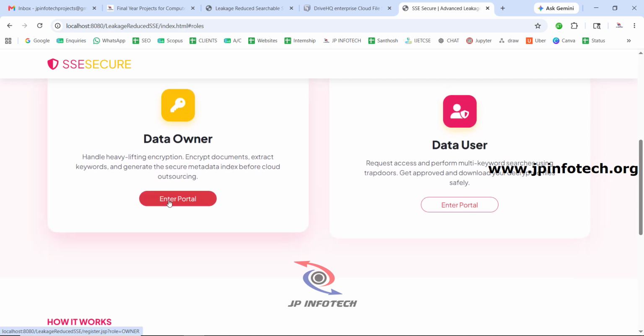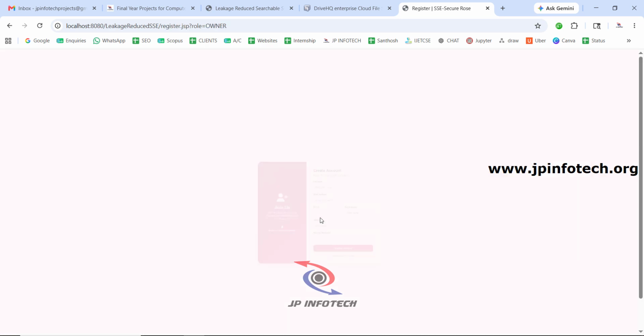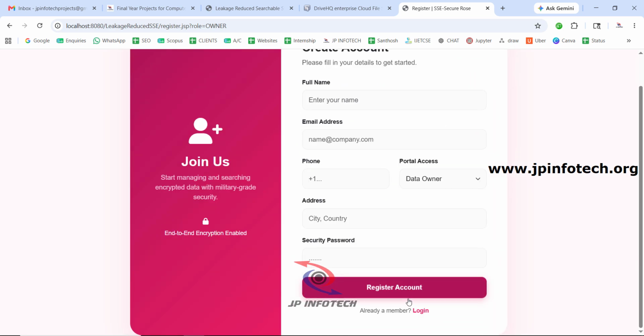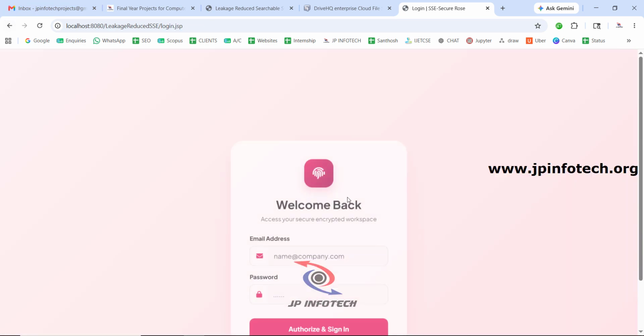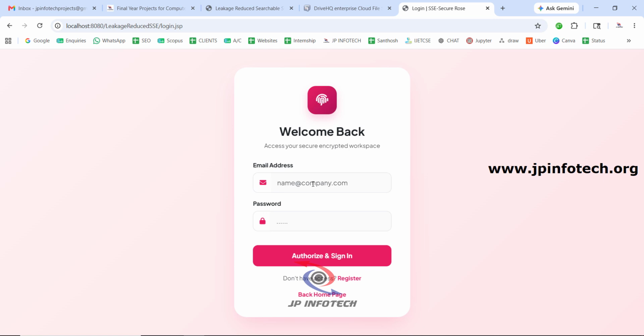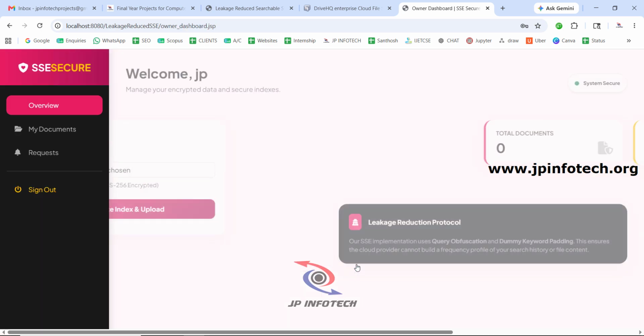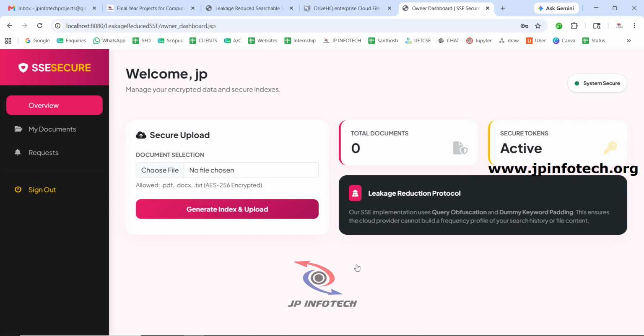First let us go to the data owner, go to the portal as we have the login. So just you can click this sign in. So it will be asking for the email ID and the password. So we have given the data owner as JP. So I'm just giving the credentials for the JP and click authorize and sign in. So now you can see the dashboard for the data owner.